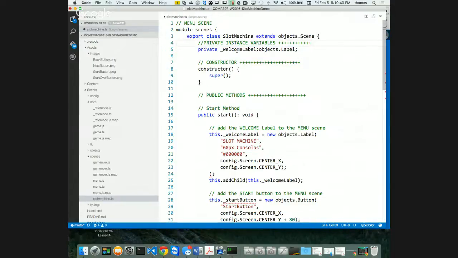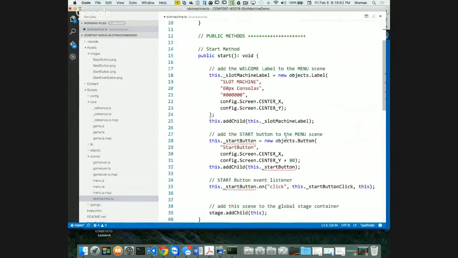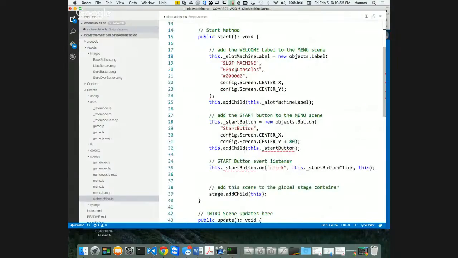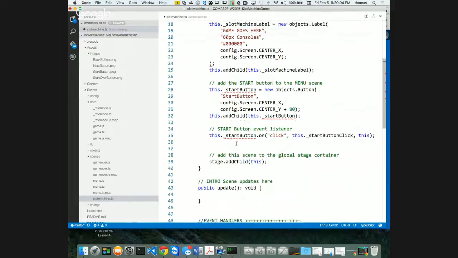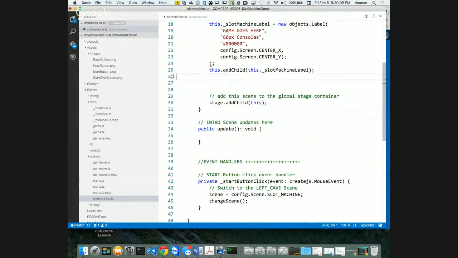Here's my welcome label. And my welcome label is going to change, right, just to a slot machine label for now. And we'll change it after. Rename slot machine label. There we are, slot machine label. And we're going to call this thing, instead of slot machine, we're going to say game goes here, right? Just to tell you this is where the game goes. We're not going to have a start button or any of this stuff right now, so we're going to get rid of it all, right? There we go.